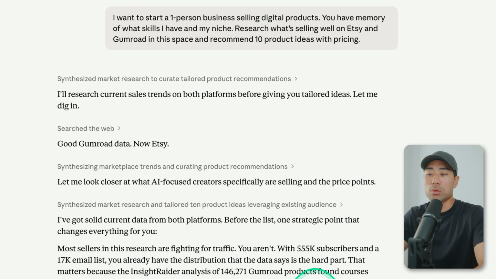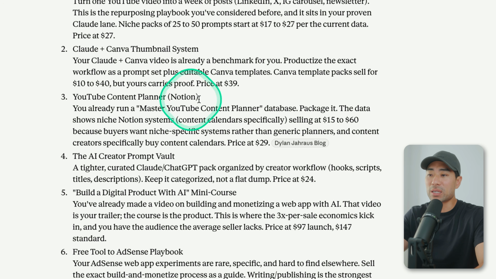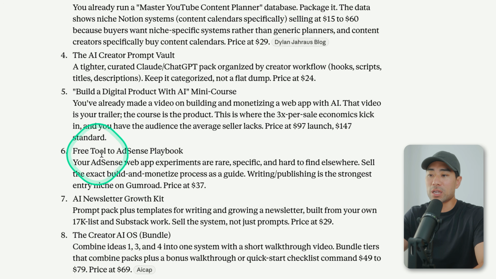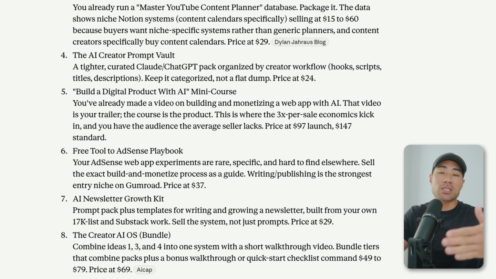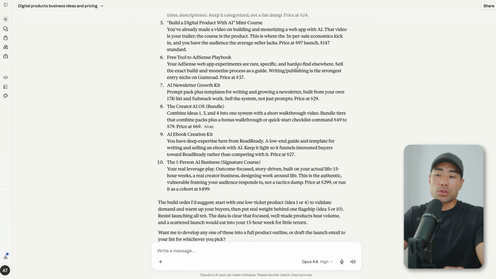Now, once you hit submit, you will get some ideas and a kind of analysis. You'll find the ideas listed in point form. You've got, you know, AI Creator Prompt Vault, a free tool to AdSense Playbook, AI Newsletter Growth Kit. And these are some ideas based on content that I posted on my YouTube channel. So it's great that it referred to that as well. And even this, the One Person AI Business, which is suggesting a signature course priced at $4.99. So each of these has a price or price range. At this point, what you could do is narrow down the ideas that you may like, and then you can do even deeper research.